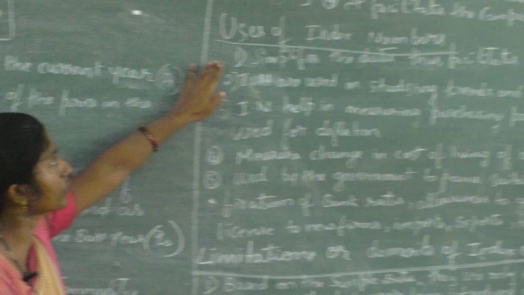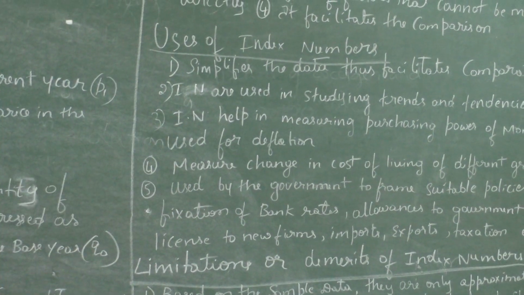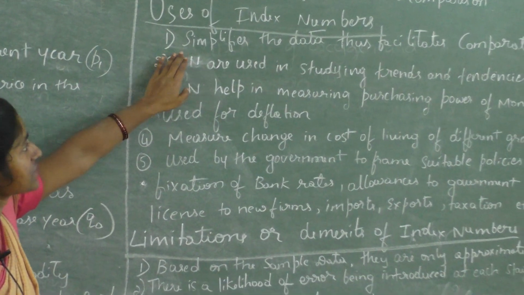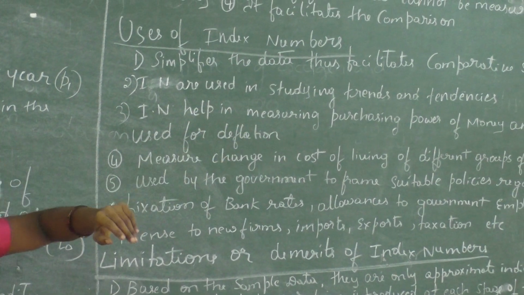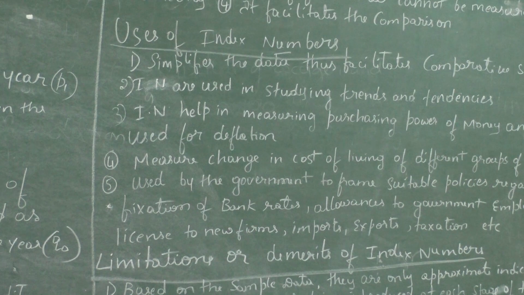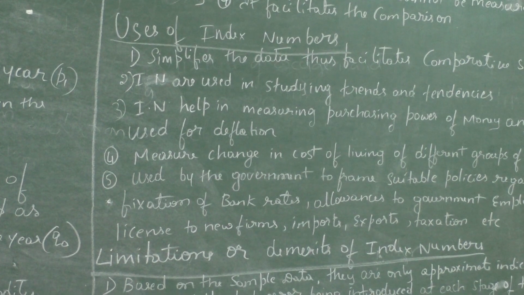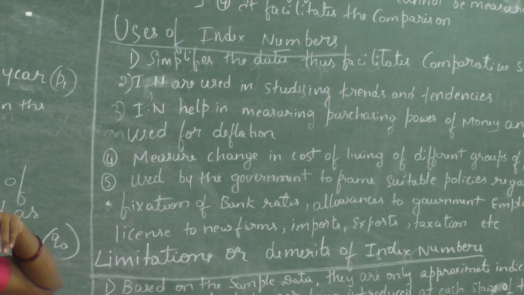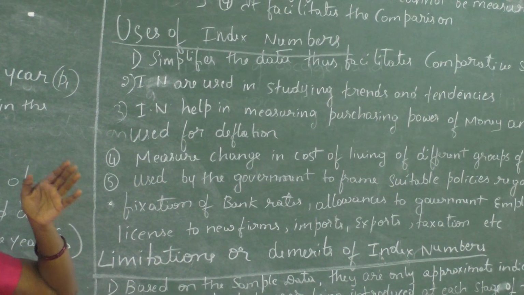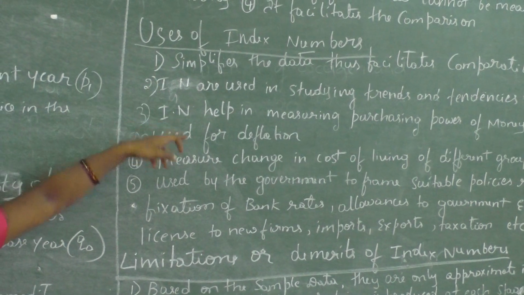Next I will go for uses of index number. Here, index number simplifies the data and thus facilitates a comparative study. We can simplify and calculate the data, and it is used for the comparative study. For the comparison purpose, we can use these simplified data.